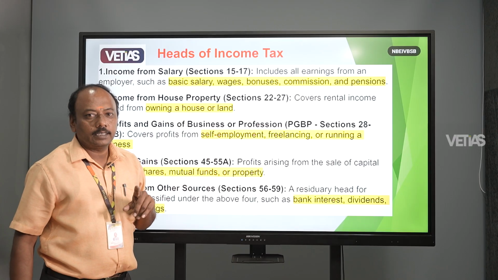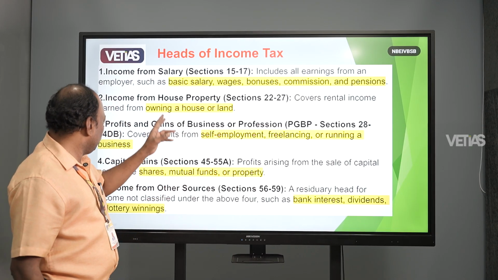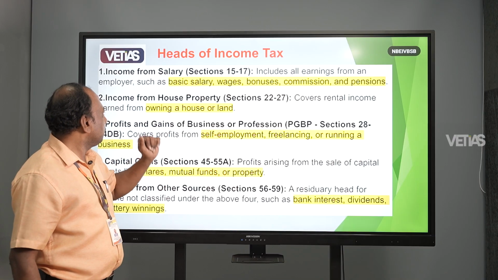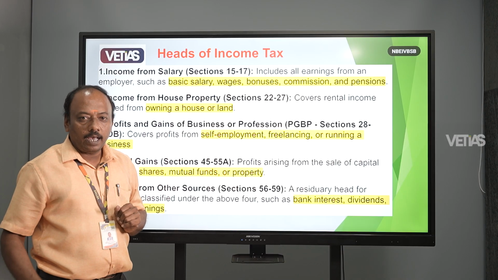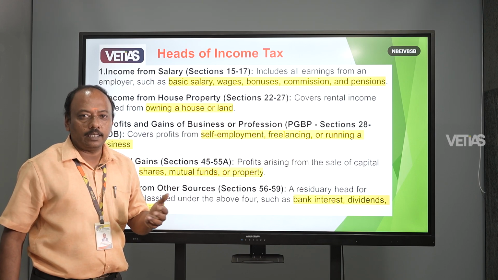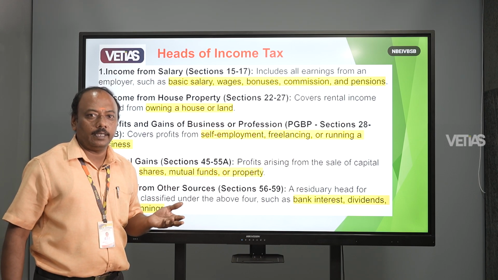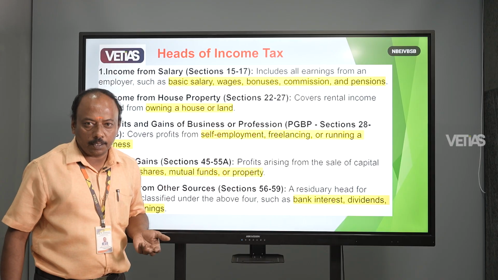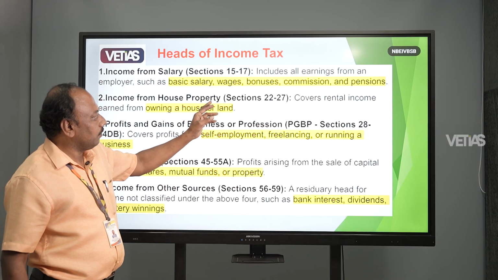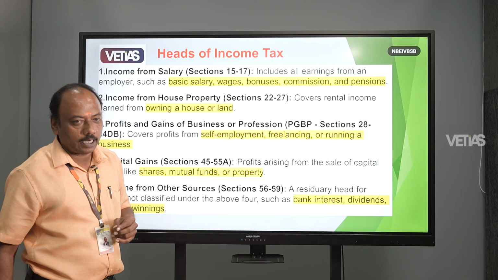Here are the heads of income. We classify them into five categories. The first is income from salary. As an individual earning income, the employer gives the salary or provides facilities to the employee, and the employee gets the salary from the employer. That is salary income. It is calculated for bonus, commission, pension, etc.